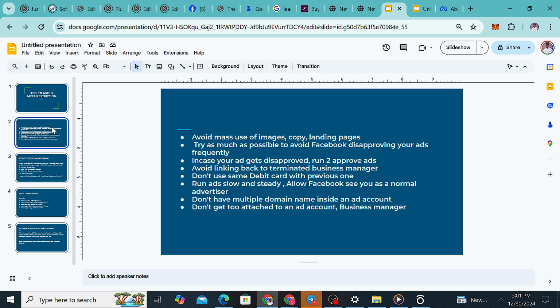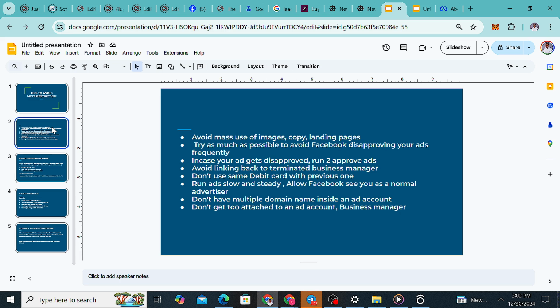Now the first thing you want to take note of is to avoid mass use of images. Avoid images and copy on landing pages that have been used by a lot of people. That's just the meaning of mass use of images. For example, advertiser A, when they want to run their ad, will use a particular ad copy and a particular image.